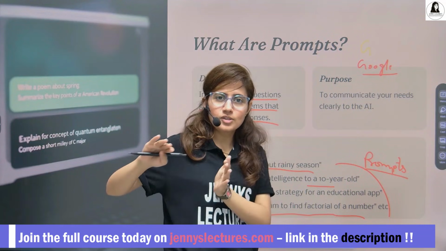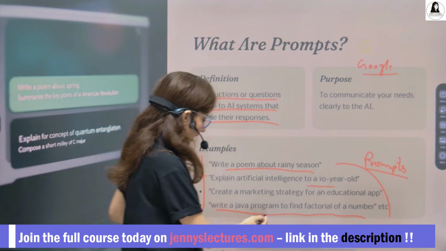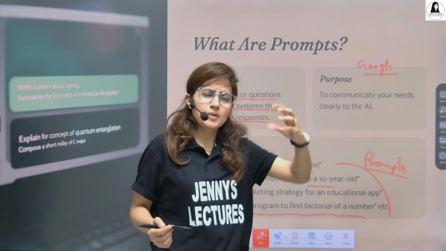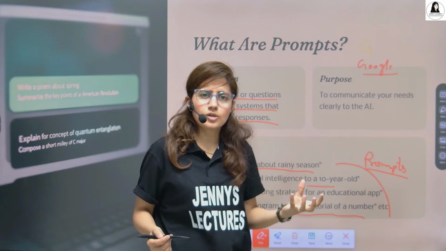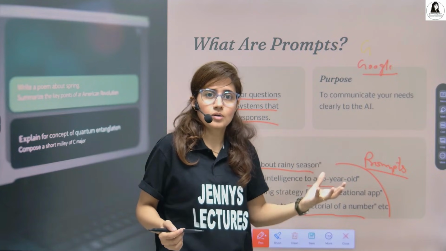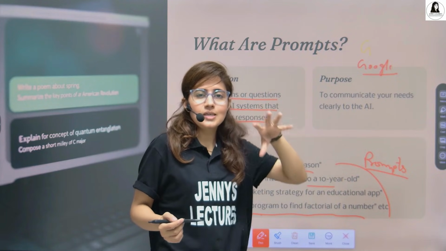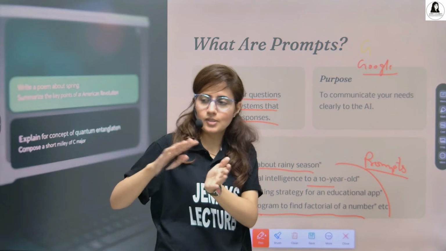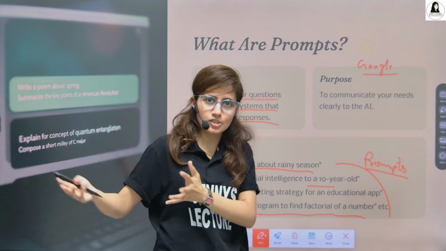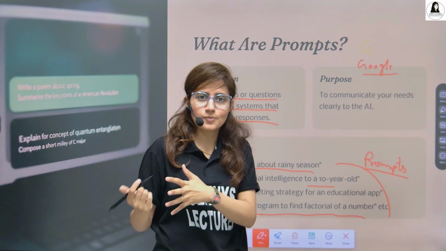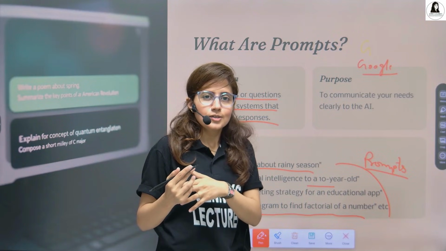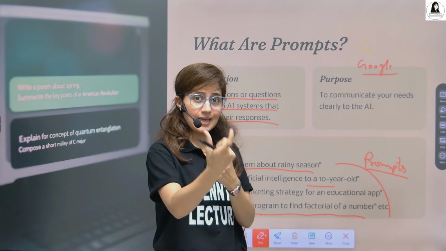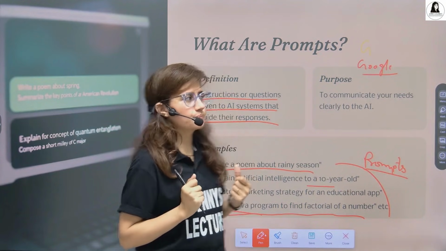Before ChatGPT, although we were writing this on Google search, that was not called a prompt. The specific meaning was not given to it. Prompt engineering and prompt, these terms basically came into highlight after these AI tools, ChatGPT and these chatbots. So whatever instruction or question you give to talk with that AI system, that is a prompt.